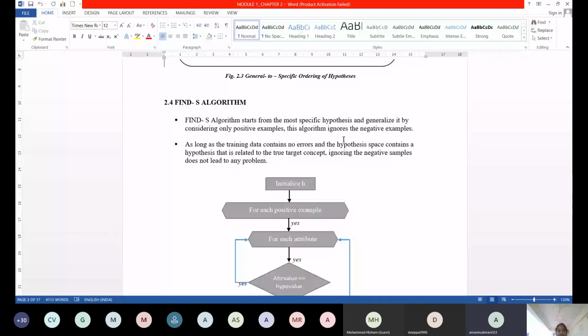Ma'am, when you say general attributes, where you use a question mark, does it mean that the value will not affect the end result that much? No. Any value of a particular column is acceptable. It will not affect it. Okay, ma'am. So why don't we just exclude that attribute instead of adding it? No. You cannot do that.